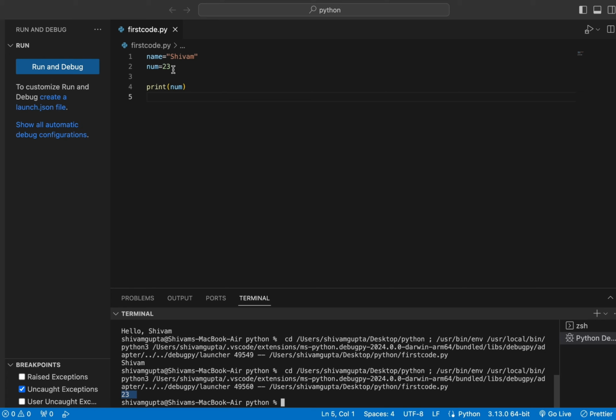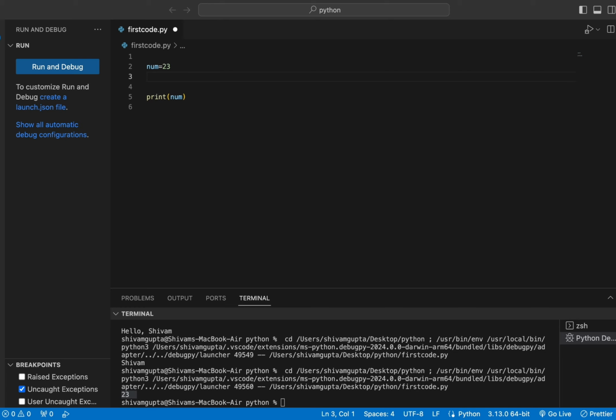Here you will think, why haven't I used a double inverted comma? The double inverted comma will simply act as a string, not as a number. If I put this double inverted comma, it will strictly act as a string, not a number. Now if I remove this, it will act as an int, or you can say an integer, a number. So here you can see that. Now let me show you the difference between a number and a string, and what I really want to explain to you.